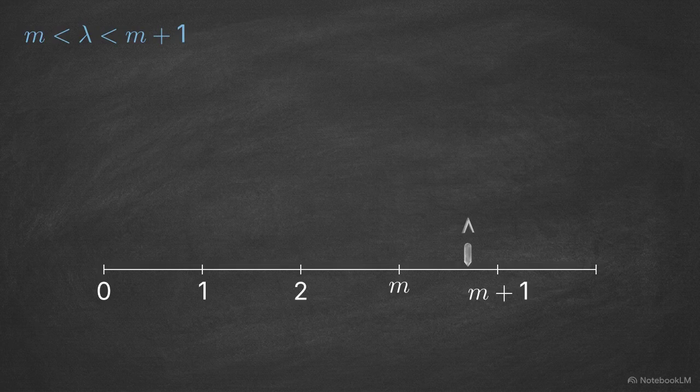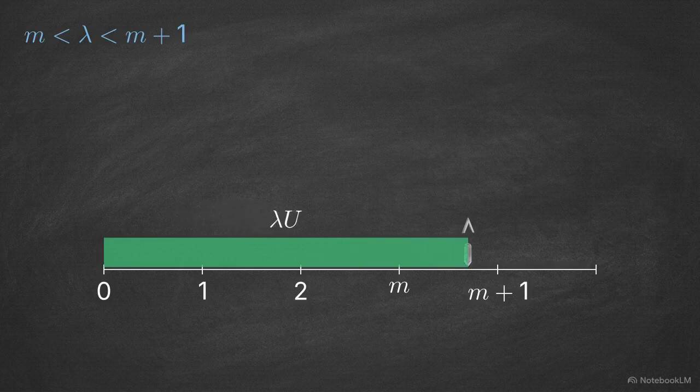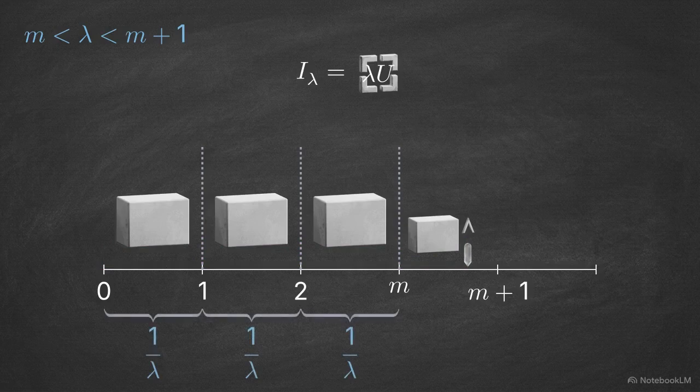This 1D number line shows what happens when we multiply our uniform distribution by lambda. The probability interval stretches along the axis, anchoring at 0 and extending to our new parameter limit, stopping before it reaches m plus 1. The floor function now acts on this stretched interval. Because it rounds every value down to the nearest integer, it slices the continuous line into distinct, discrete integer buckets. For every full integer bucket from 0 up to m minus 1, the probability of our randomized index landing inside is exactly 1 divided by lambda.